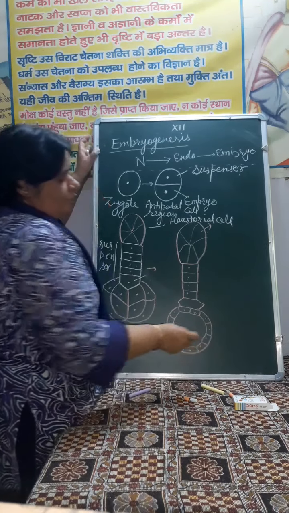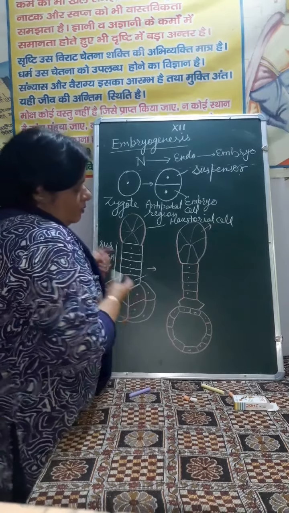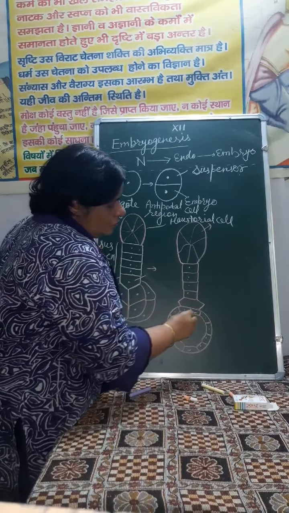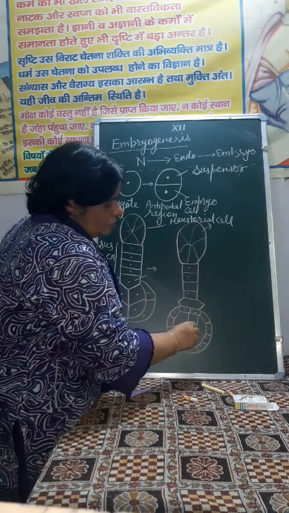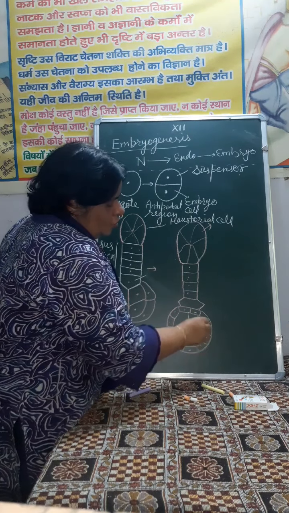This is the middle layer. Then draw some lone cell here.